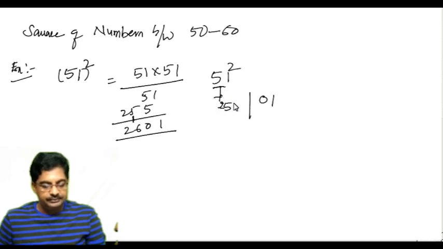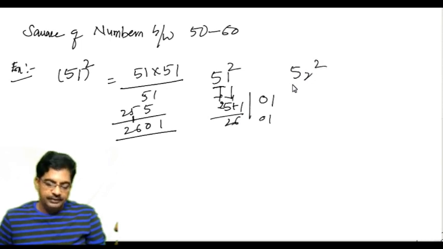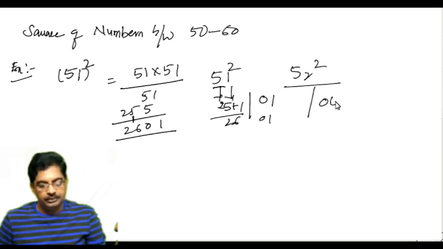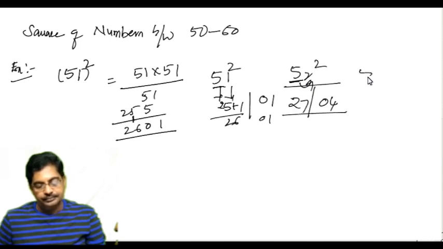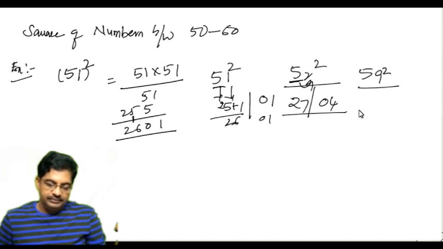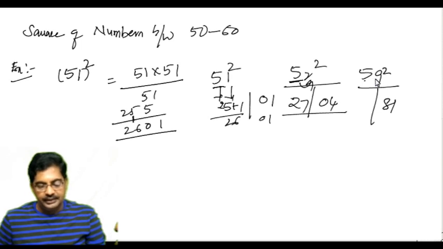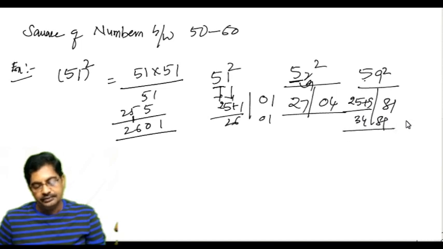So 25 plus this number comes to 2601. If it is 52 square, tell me now: RHS is 2 squared, 04, 5 times 5 is 25 and add 2, 27. So the answer is 2704. Let us say 59 square: 9 times 9 is 81, 5 times 5 is 25 plus 9, so that is 34, 81.